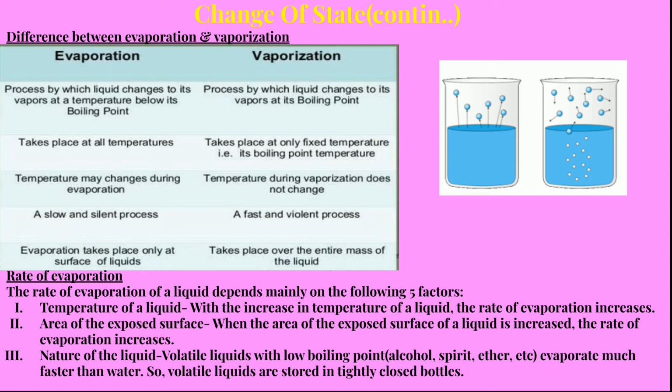Now, the nature of the liquid: volatile liquids with a low boiling point, like alcohol, spirit, ether, evaporate much faster than water. So volatile liquids are stored in tightly closed bottles. A simple example is a nail polish bottle. If we open the bottle, we can smell the fragrance of the nail polish, and it is evaporating. It will dry faster if you open it and keep it.